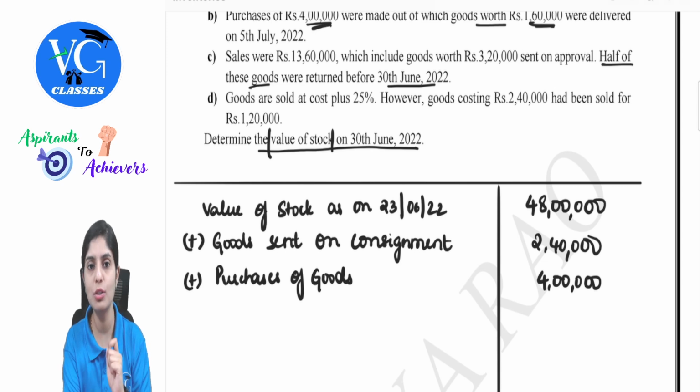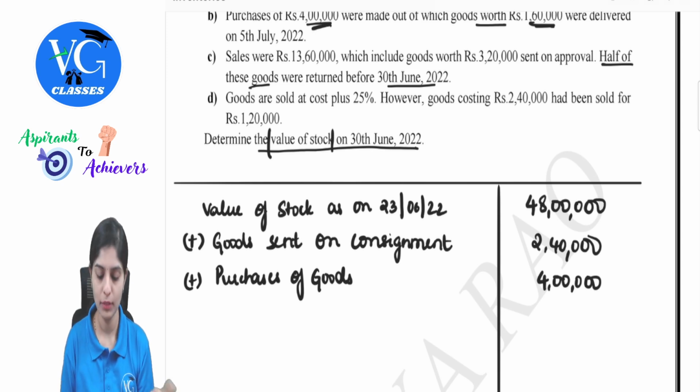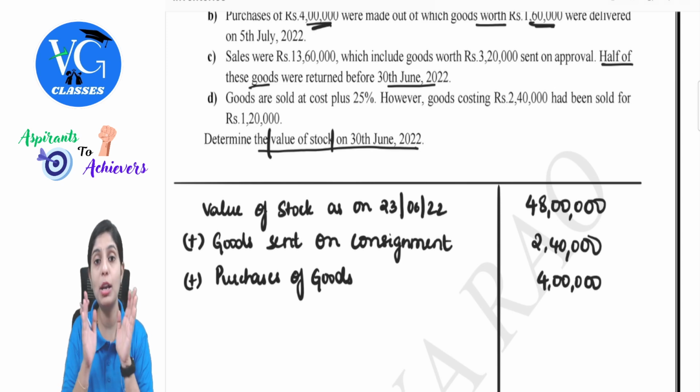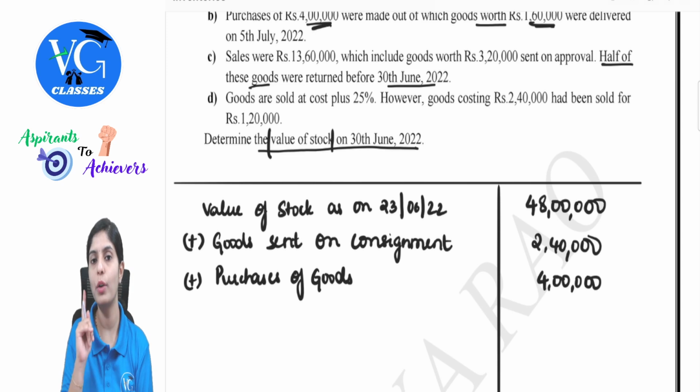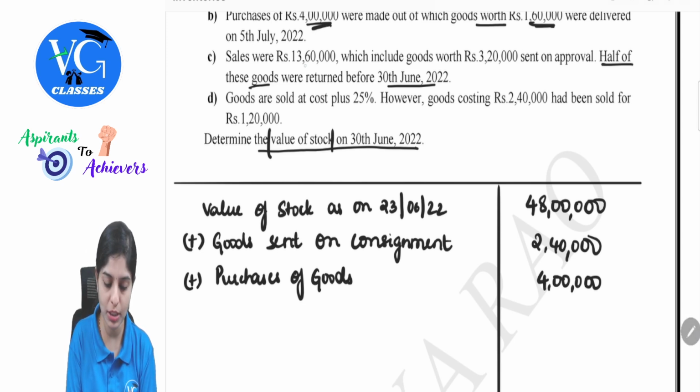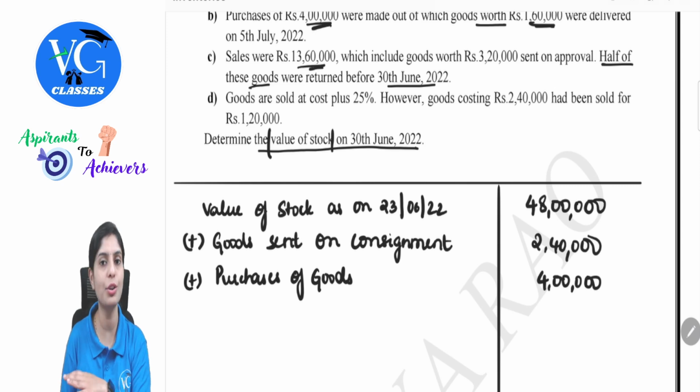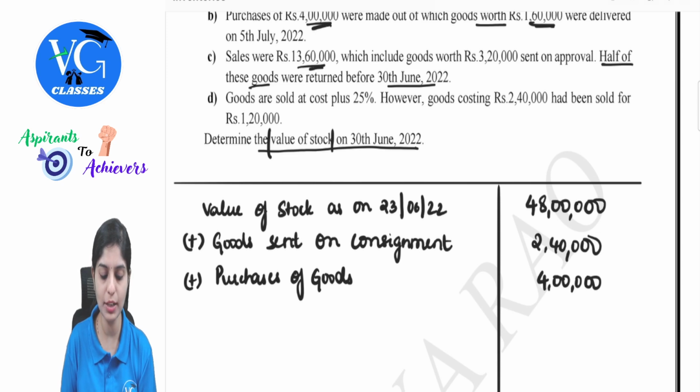So what is the status of this 3 lakh 20? There is no approval and this is not at all a concluded sale. So this 320 still belongs to your stock. So can I consider it as sales? No. So first what should I do? I have to remove this from 1360 because it is not at all your sales. Clear? Next. Goods are sold at cost plus 25%.